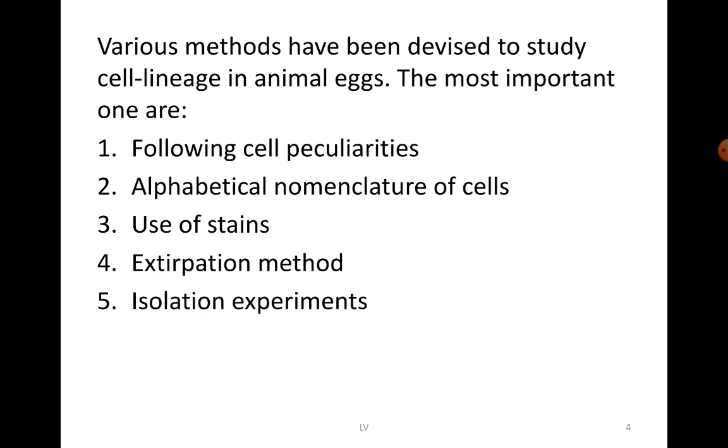For the lineage study, the most important methods used are, first, following the cell peculiarities. For example, all blastomeres do not have the same shape, color and appearance, as you saw in the case of sea urchin. While discussing fate maps, we said some will have natural markings. Similarly, here some will differ in shape, color and appearance.